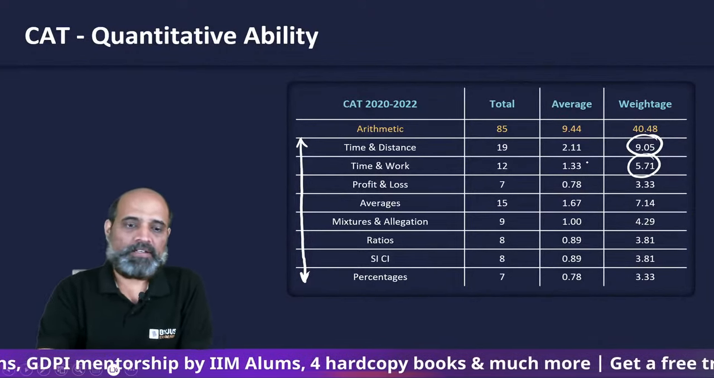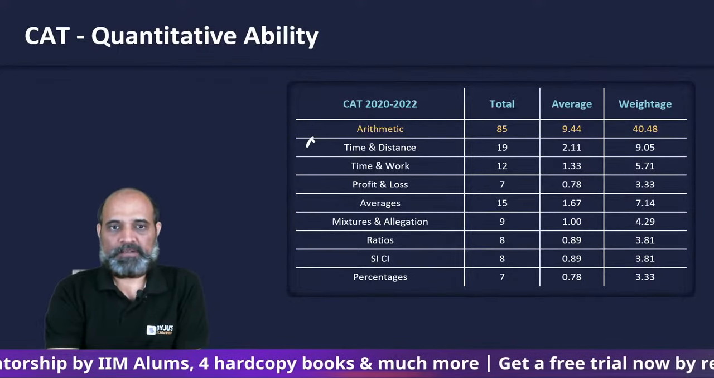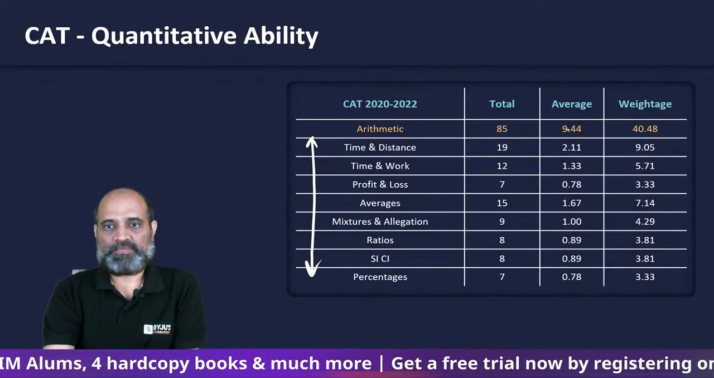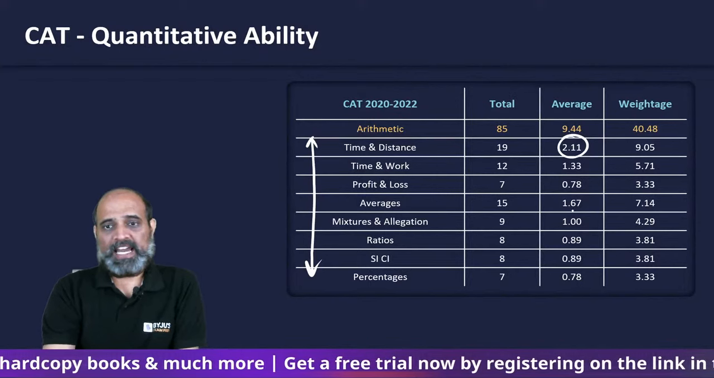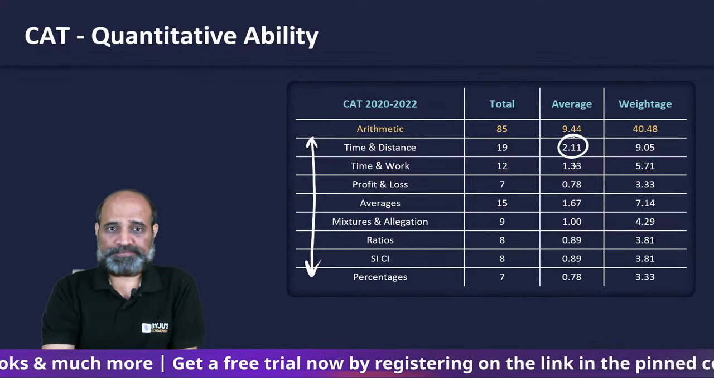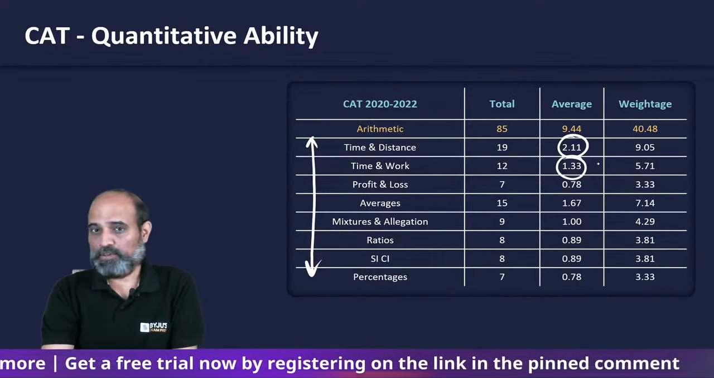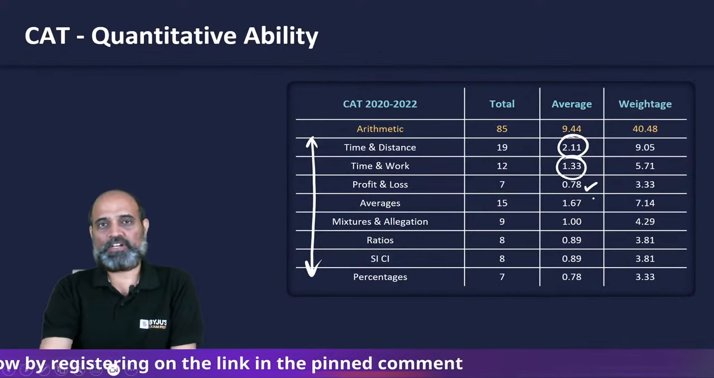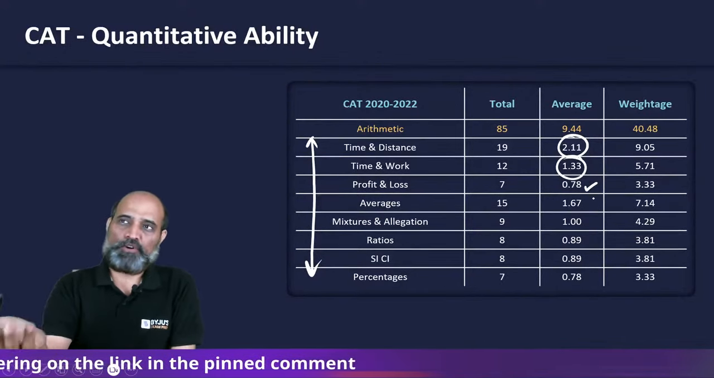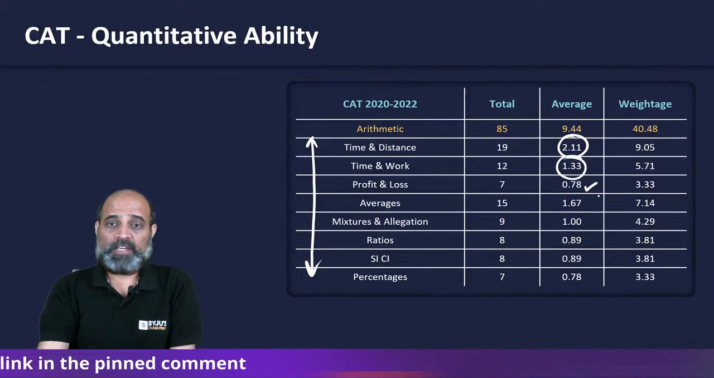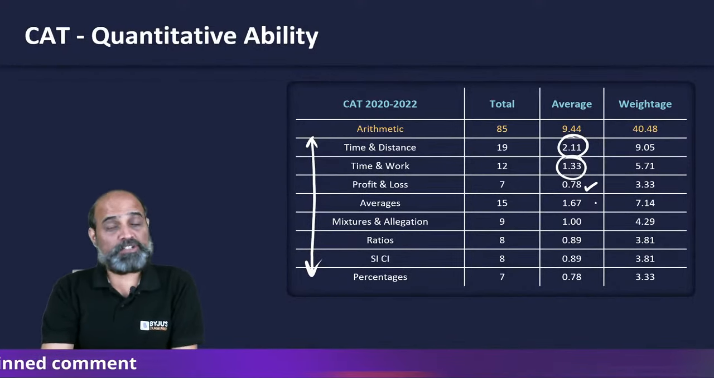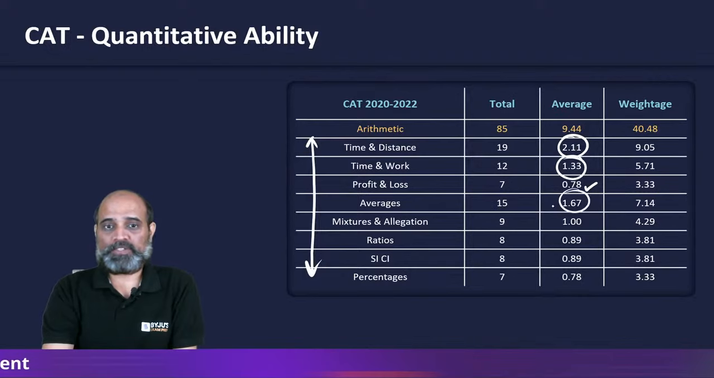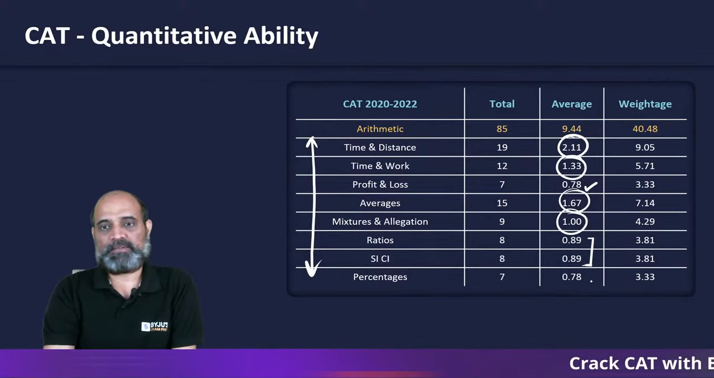Let me look at the weightage here instead. Time and distance 2 questions every slot, time and work a little over 1 question every slot, profit and loss less than 1 question every slot. So this is more like out of 4 slots you will be getting 3 questions. Averages more than 1.5 questions per slot, mixtures and alligation 1 question per slot, ratios, SICI and percentage.